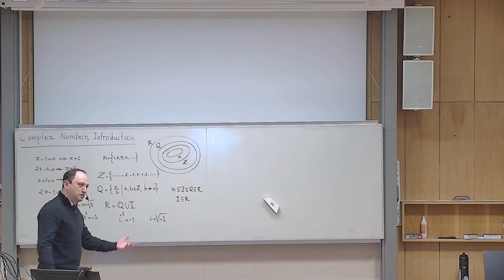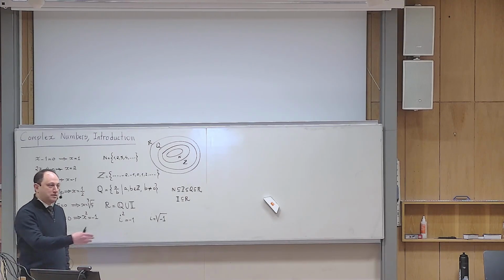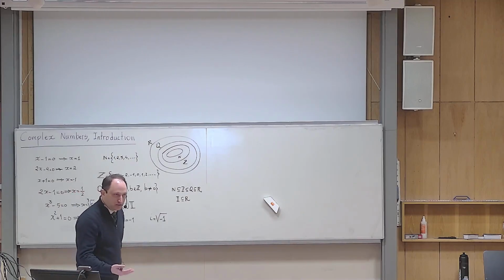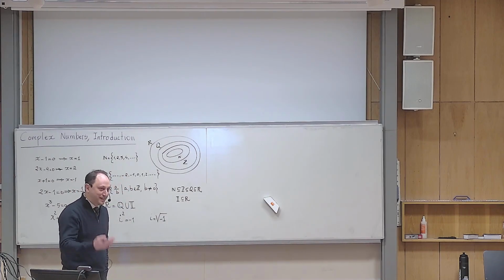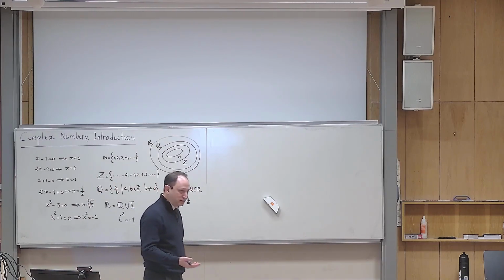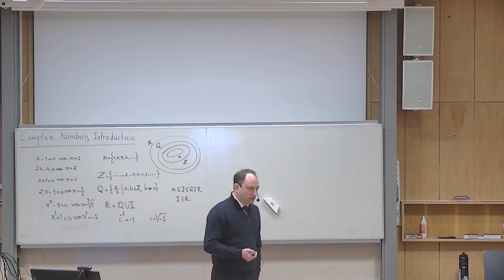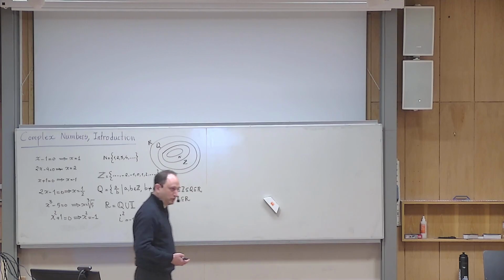If I ask you what is the square root of 2, the square root of 2 seems very plausible and natural for you. But if I ask you what's the square root of 2, what do you answer? No, that is an approximation of the square root of 2. It doesn't matter how many decimal digits you present, that is not really the square root of 2. It's a good representative of the square root of 2. But what is the meaning of the square root of 2 in mathematics? Yes, Dan? It is a number such that when it's squared, the answer is 2. It's exactly the same story, yes?